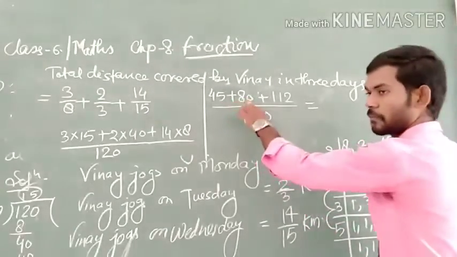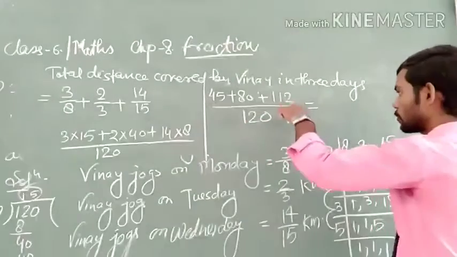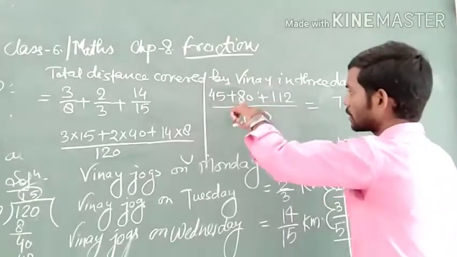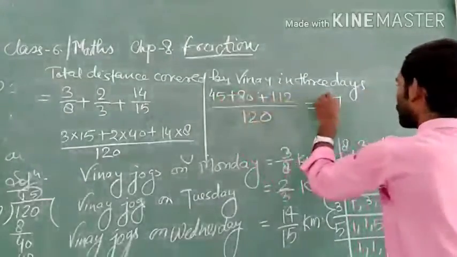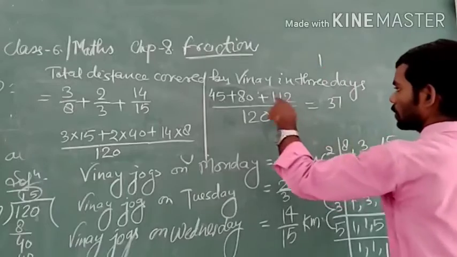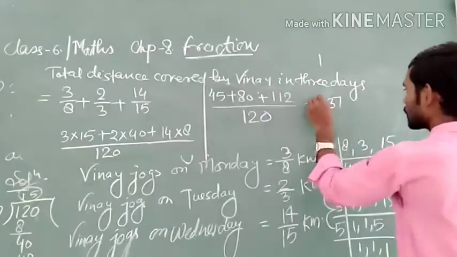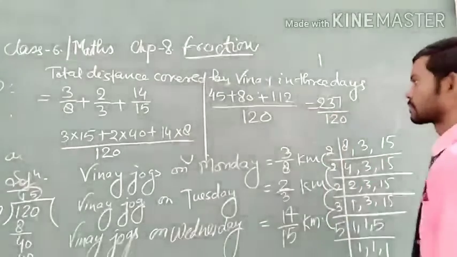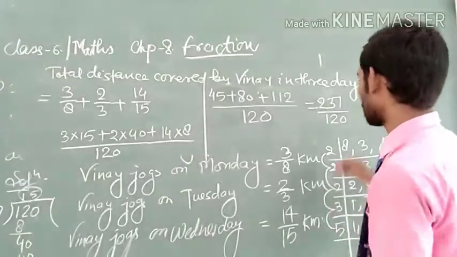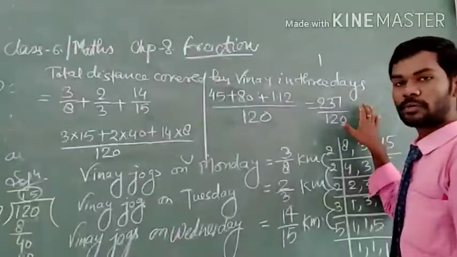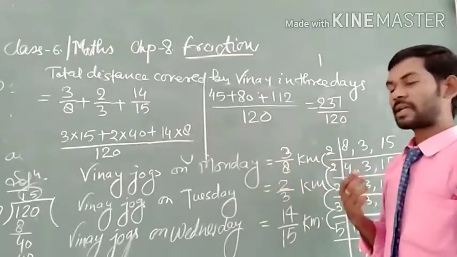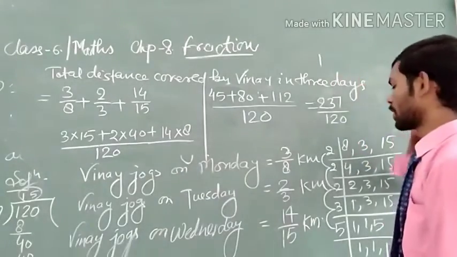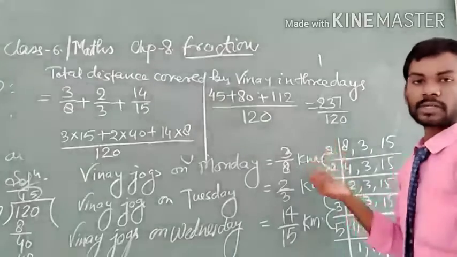So here we write 5 plus 0, 5; 5 plus 2, 7; 1 plus 8, 9; 9 plus 4, 13. Carry 1. 1 plus 1 is equal to 2. So 237 upon 120. Okay, so you will get the result like this. If you want to change it into a mixed fraction, then just divide 237 by 120, then you will get your result.